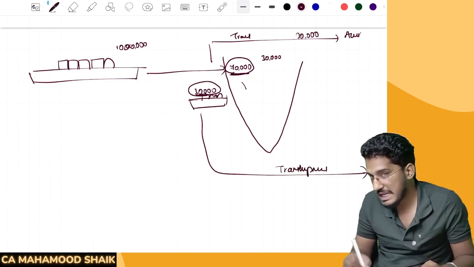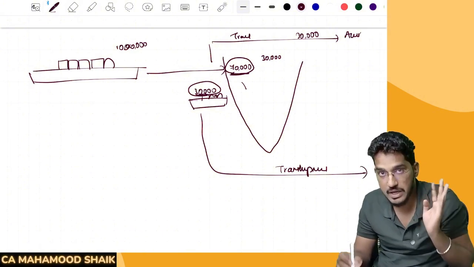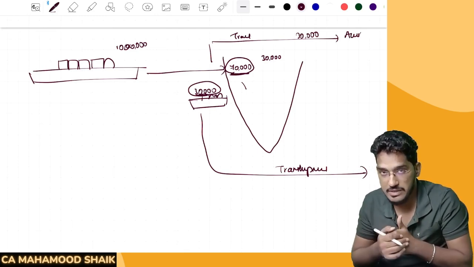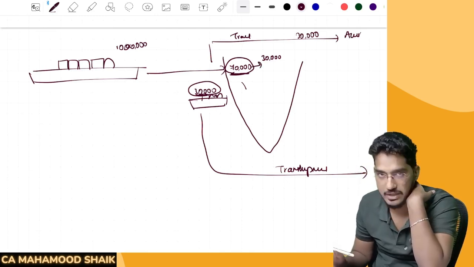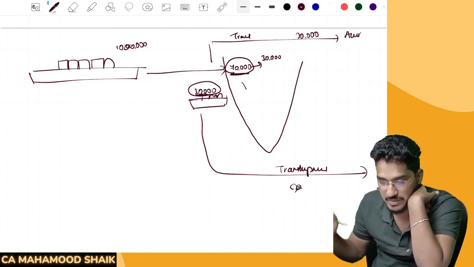So what is the difference between transit and transshipment? Transit, in the same vehicle, it will go to another place. But in the case of transshipment, the conveyance is changing. Out of the 70,000 quantity, 30,000 was loaded in another ship and sent to another country. On that, will you be required to pay customs duty? No. Why? Because it was meant for another country.